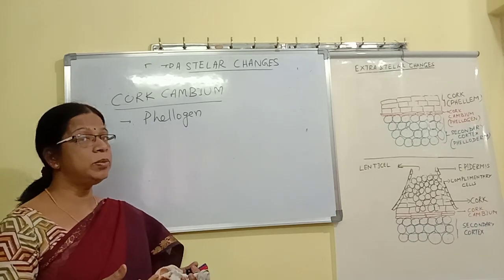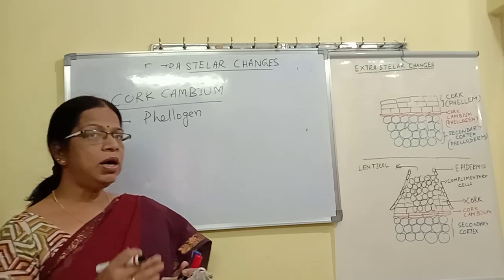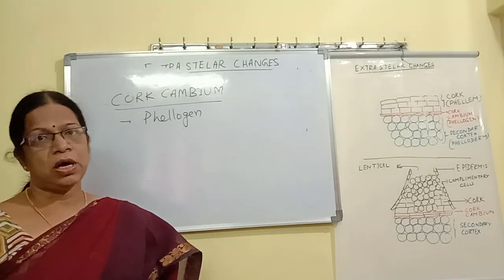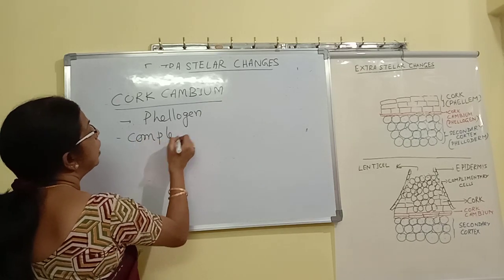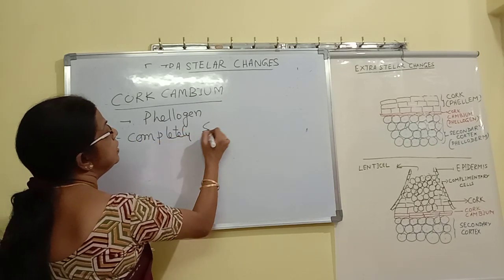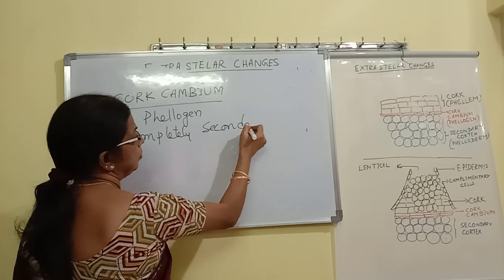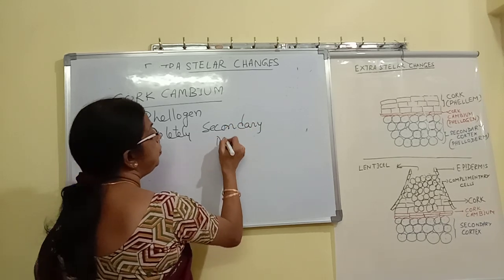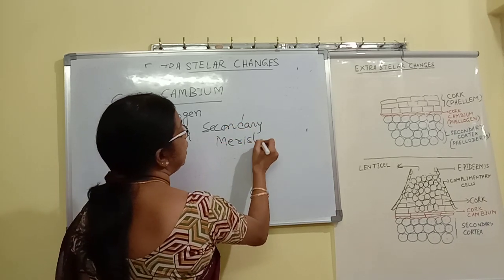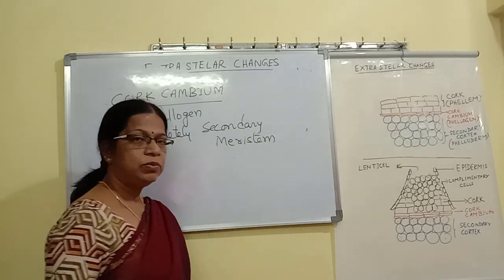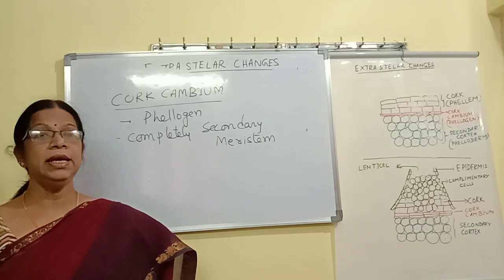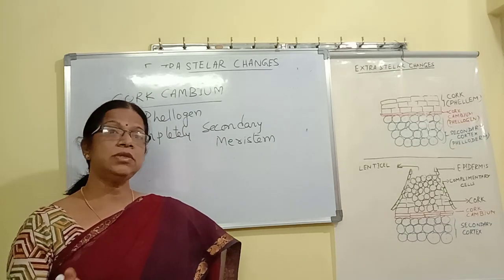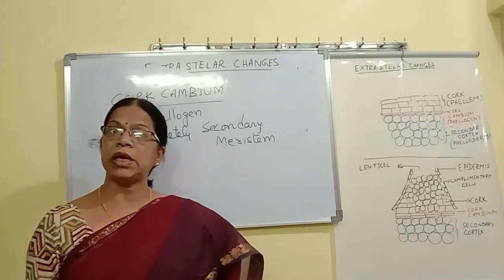It is formed from the hypodermal cells or the outer layers of the cortex, and this is completely a secondary meristem. We already discussed that vascular cambium is partly primary and partly secondary, because it is formed from one primary meristem and one secondary meristem.